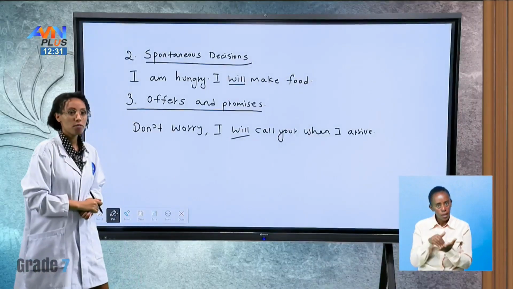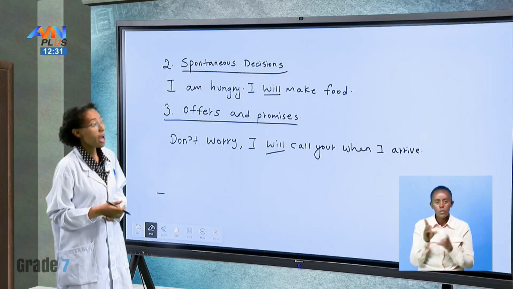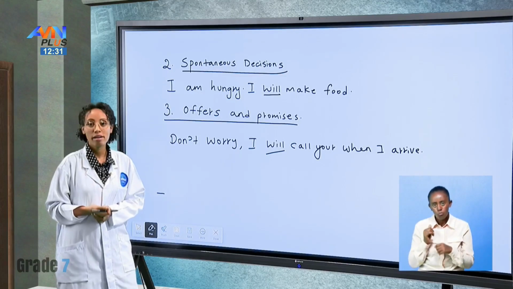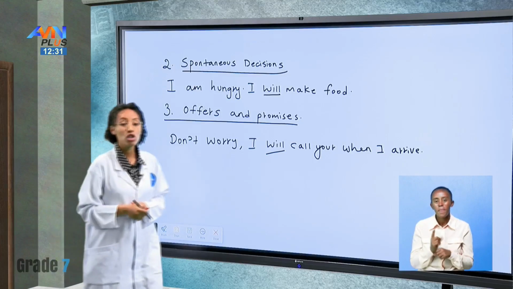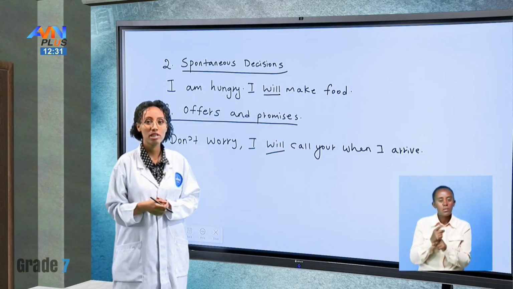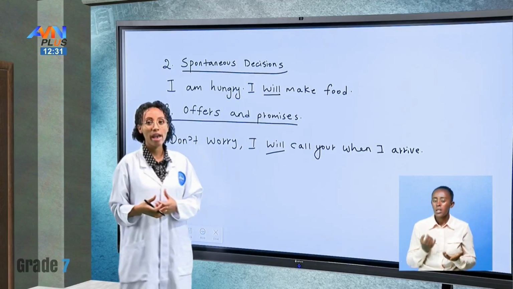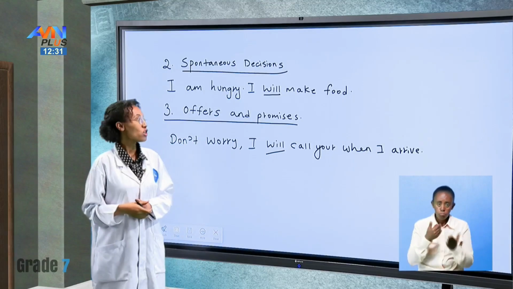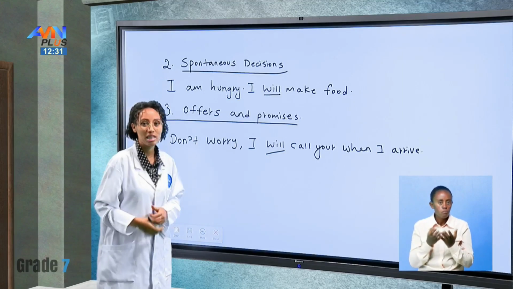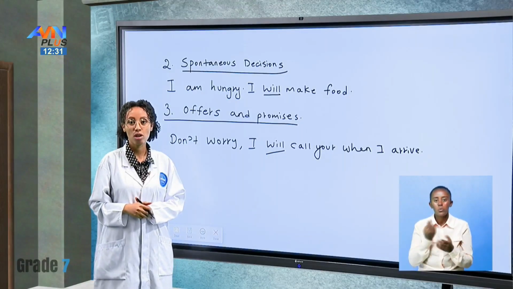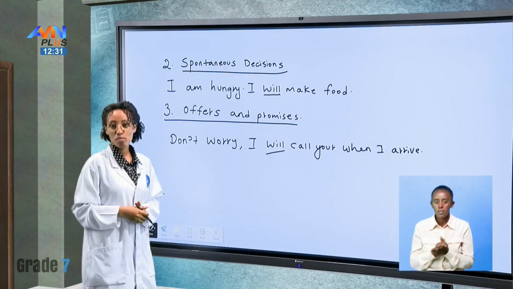Again, we have used the modal verb will. So don't worry, I will call you when I arrive. So what are we making? We're making assurances, telling that person who is worrying about us, do not worry, it is okay, I will call you when I get there. So we don't only use will to talk about offers and promises, we can also use it to talk about assurances. What other examples can we give here?